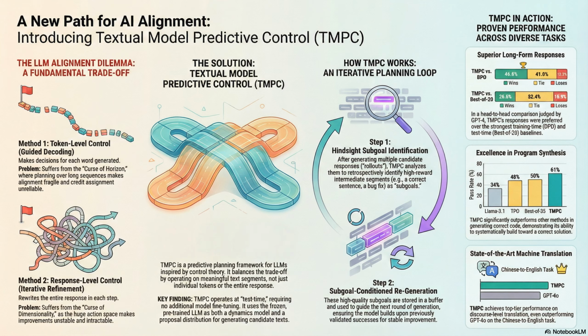And the crucial part for you, the listener, is that TMPC does all this with a frozen LLM. It's just using the base model as a proposal engine. No expensive fine-tuning. None at all. That's a huge claim. So to prove this wasn't just a one-trick pony, they tested it across 3 really different tasks. Let's start with the one that had the clearest boundaries. Paragraph-level machine translation. Right. They used a strong model, Llama-3.1-8B-Instruct, on a tough literary translation benchmark.